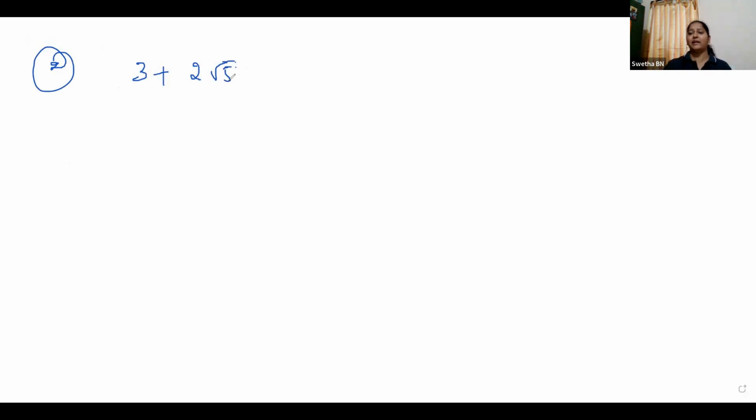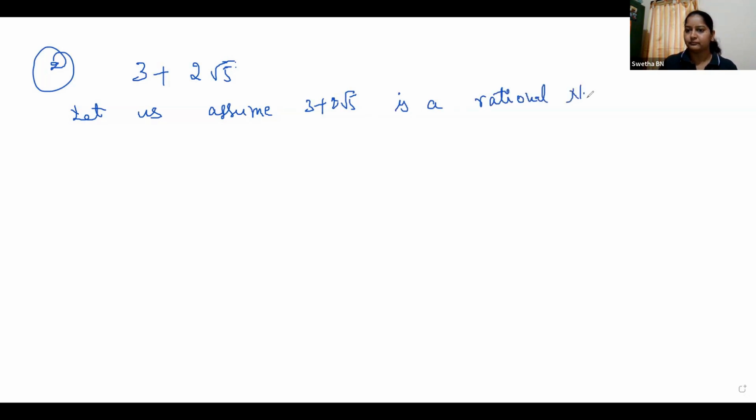Okay, so we know it is a rational number, right? No, but let us assume 3 plus 2 root 5. We are using the same method for all the problems here. Let us assume 3 plus 2 root 5 is a rational number, and express this as a by b, where b is not equal to 0.